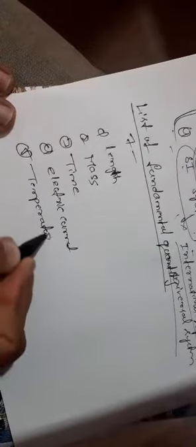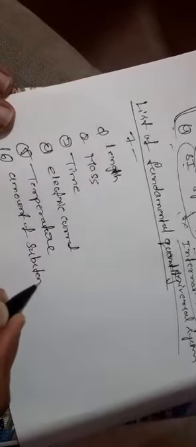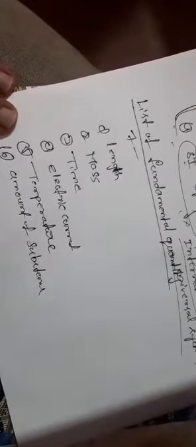The first one is length, the second one is mass, the third one is time, the fourth one is electric current, the fifth one is temperature, the sixth one is amount of substance, and the last one is luminous intensity.